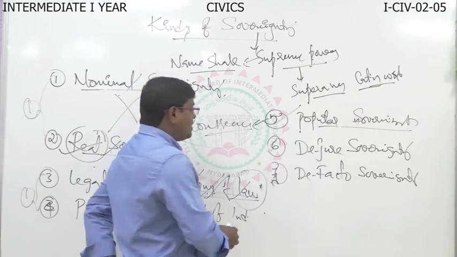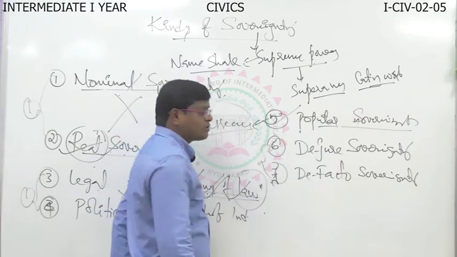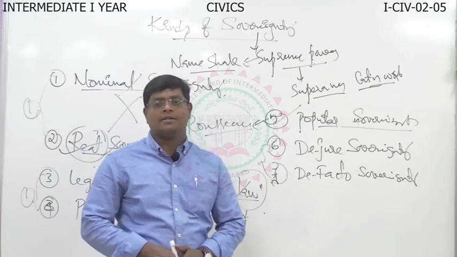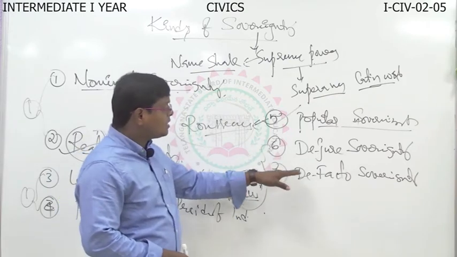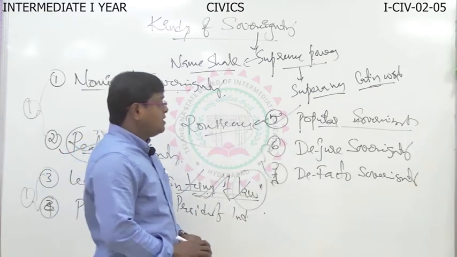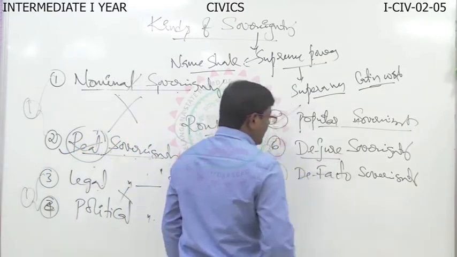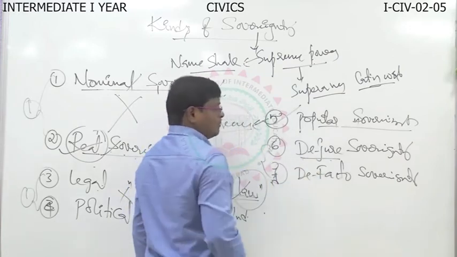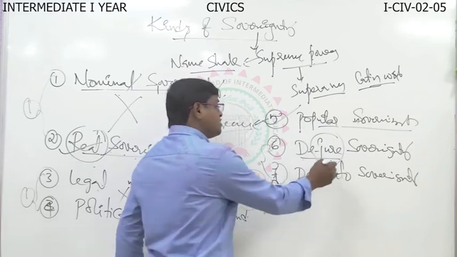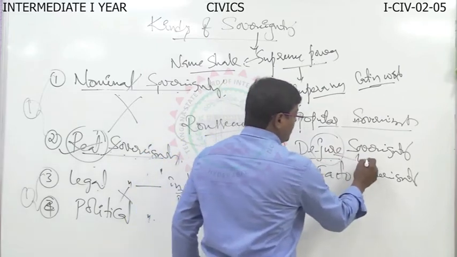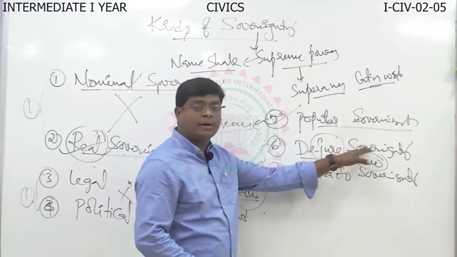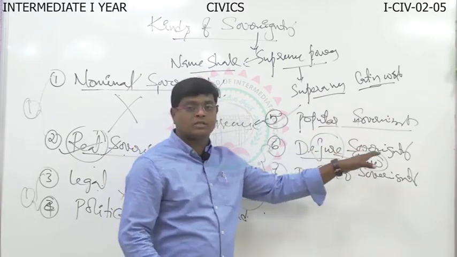Then, finally, de jure sovereignty and de facto sovereignty. De jure sovereignty, de facto sovereignty is one more category. De jure, you know that? De jure is based on the jurisdiction, based on the law. Whoever enjoys the sovereignty power based on law is called de jure sovereign.